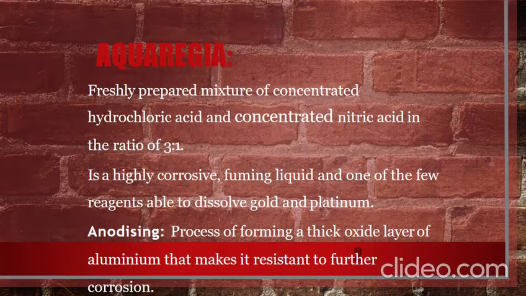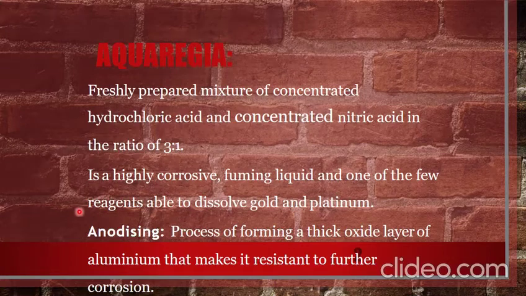first of all, what is the term aqua regia? So aqua regia is a freshly prepared mixture of concentrated hydrochloric acid and concentrated nitric acid in the ratio 3:1. It is a highly corrosive fuming liquid and one of the few reagents able to dissolve gold and platinum.